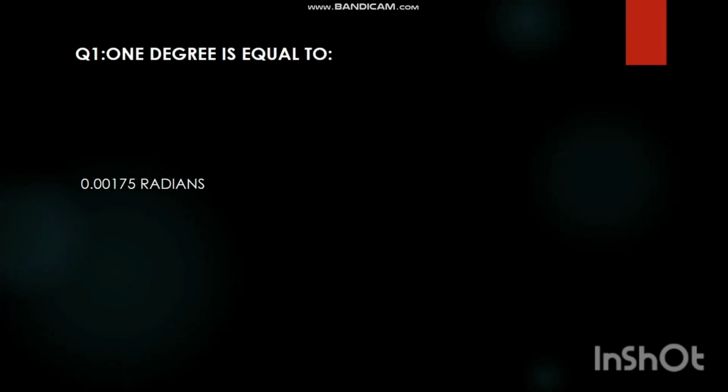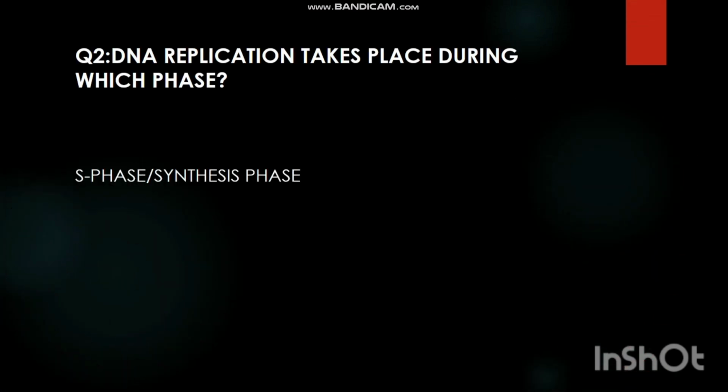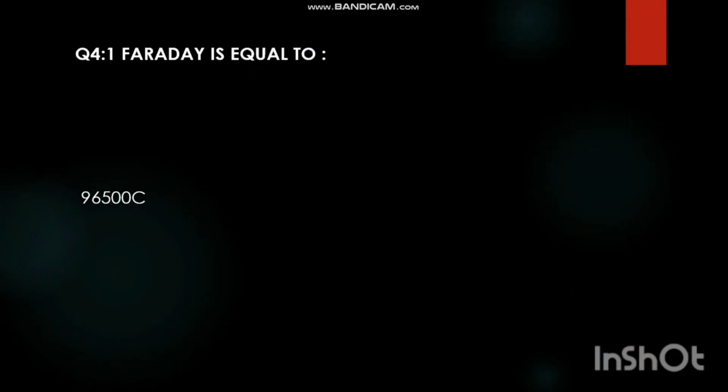सबसे पहला क्वेश्चन है: What 1 degree is equal to? 0.00175 radians. DNA replication takes place during which phase? S phase or synthesis phase. Who is the father of kingdom systems? Carl Linnaeus. Faraday is equal to 96500 coulomb.